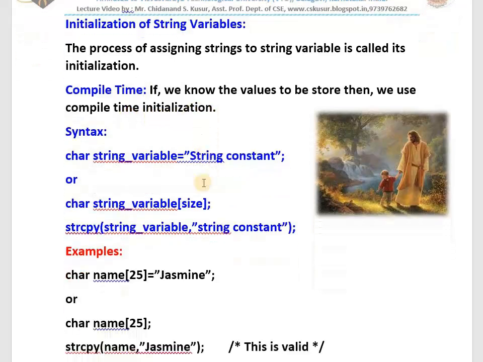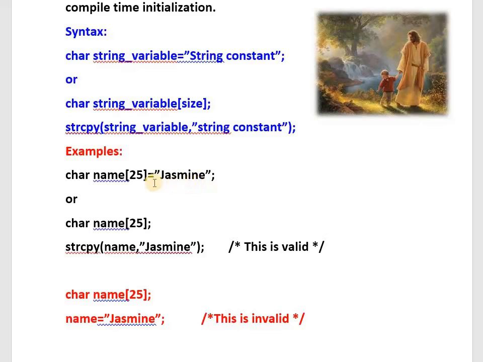First I give you the examples for compile time. I would like to store Jasmine. Char name of 25 goes to Jasmine. Jasmine will be stored. Char name of 25. I would like to assign Jasmine. Don't write like this: char name 25 separate, then name equals Jasmine in double quote. It is invalid. The machine will not accept it. You can't assign strings to a string variable by using the assignment operator. It is wrong. This is invalid.